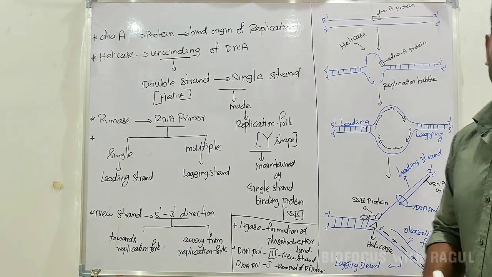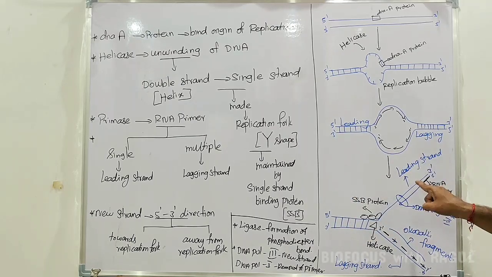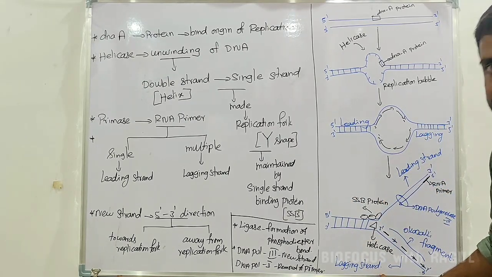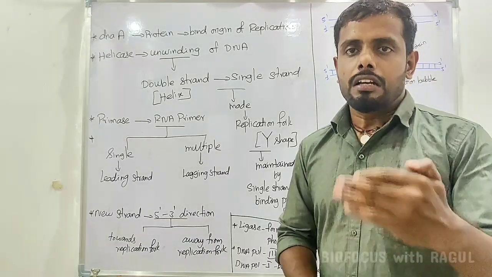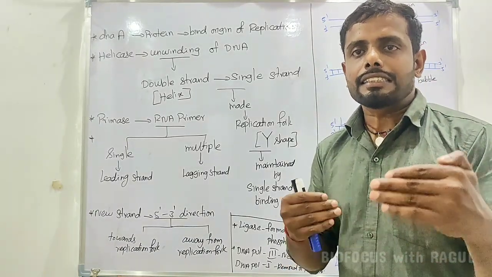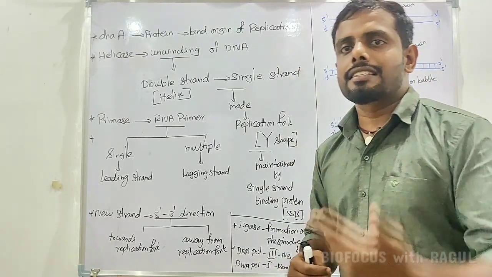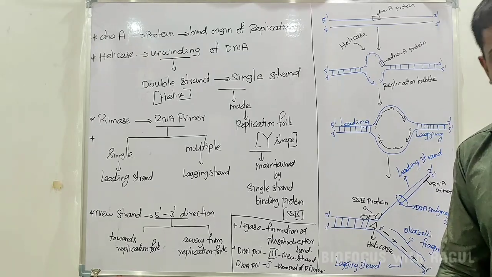இதுல ஒரு டிஃபரண்ட் என்ன அப்படினு பார்த்தீங்கன்னா, in the case of leading strand we need only one RNA primer. In the case of lagging strand we need a number of RNA primers, which is going to be in a discontinuous manner. அப்ப அந்த discontinuous strand synthesis தான் நம்ம ஒகாசாகி fragment அப்படின்னு சொல்லுவோம்.